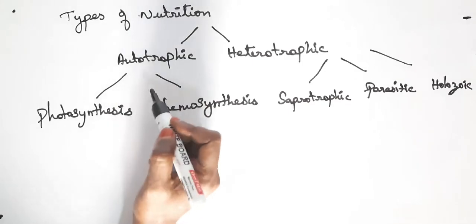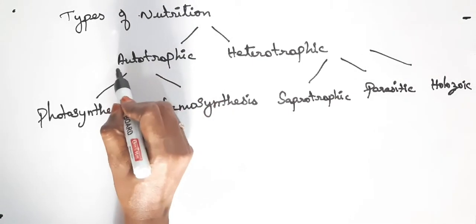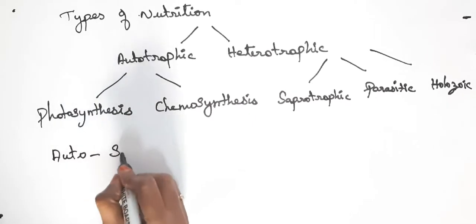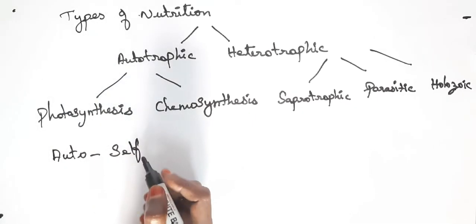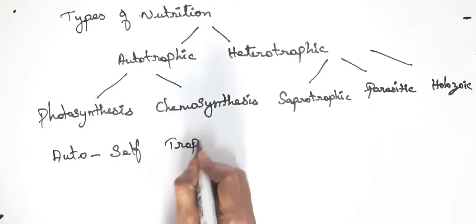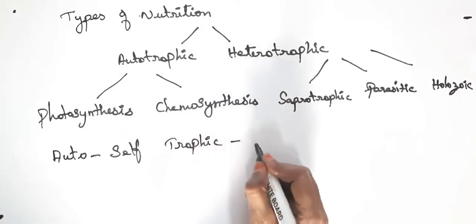First of all, you want to know what is autotrophic nutrition. The word auto means self. Tropic means nutrition.